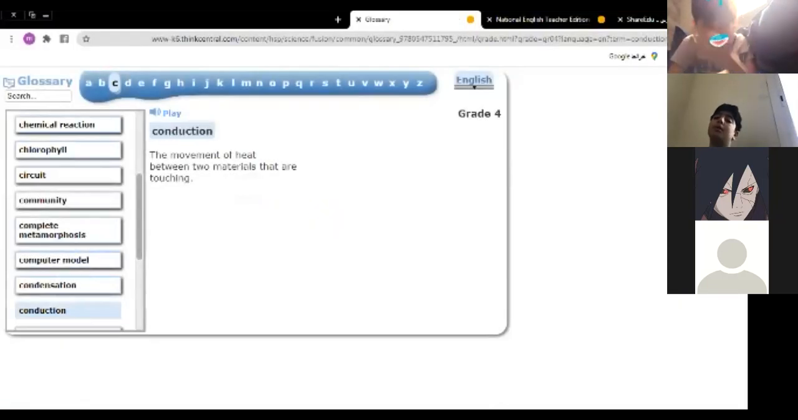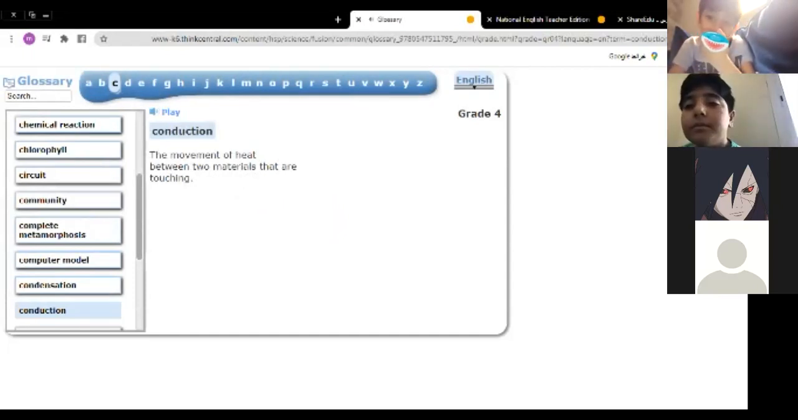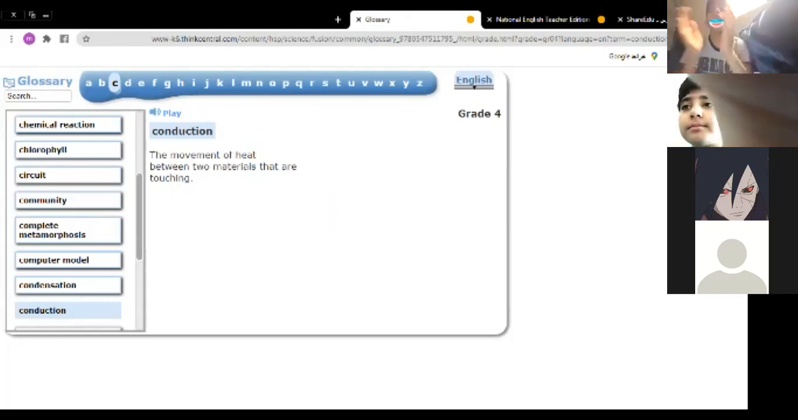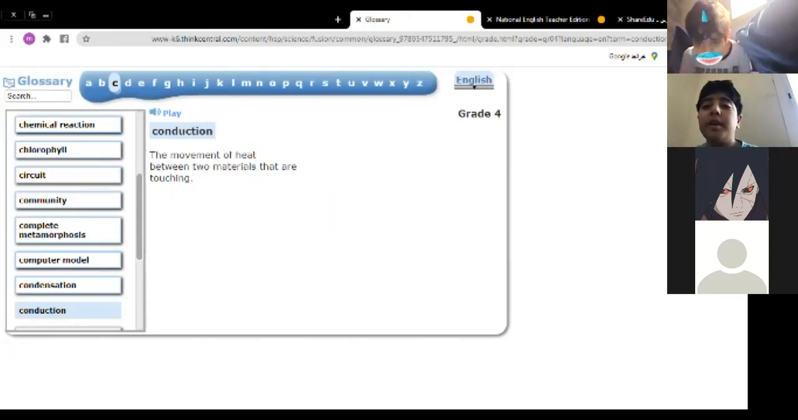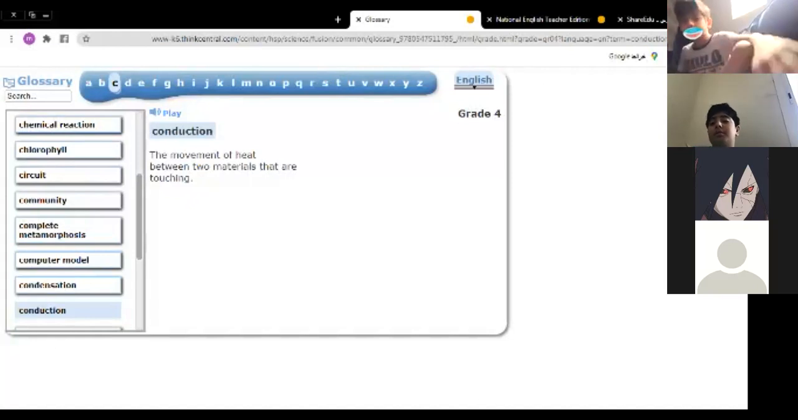Conduction. The movement of heat between two materials that are touching. Yusuf Hazm, what is conduction? Conduction, the movement of heat between two materials that are touching. Can you explain it? The movement of heat between two materials that are touching. You mean like the two materials are touching? What will happen?